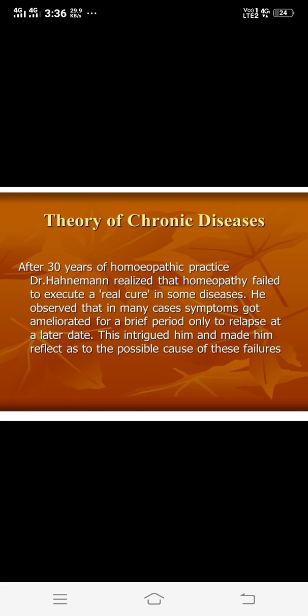With regard to the treatment of chronic diseases, Hahnemann stated that its start was pleasing, the continuation less favorable, and the outcome hopeless.